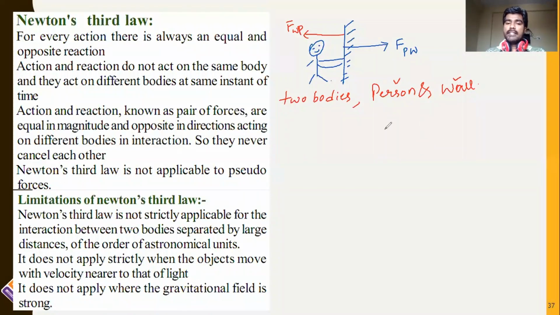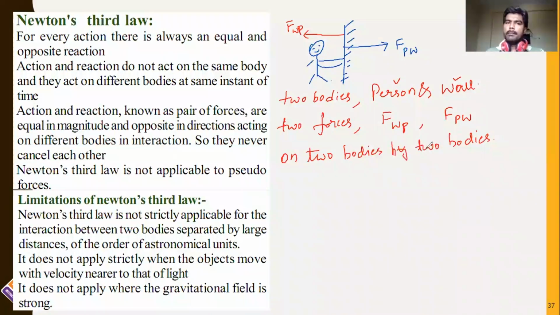And how many forces are there? Two forces. What are they? The force of the wall on the person and the force of the person on the wall. The next thing is that there are two bodies, and these two forces are acting on the two bodies by the two bodies.